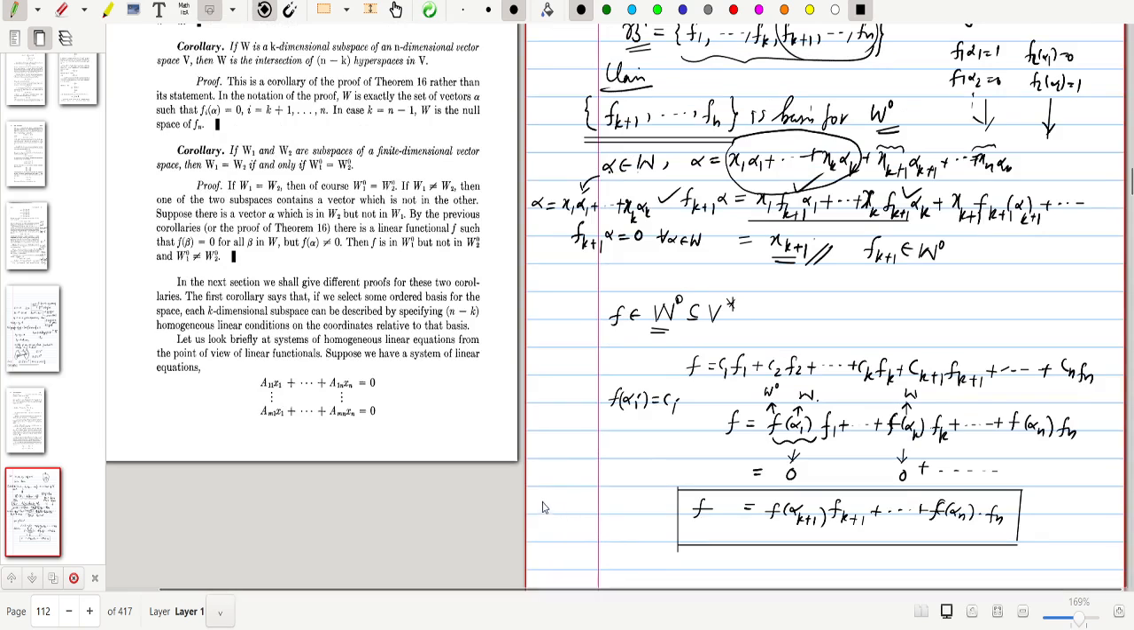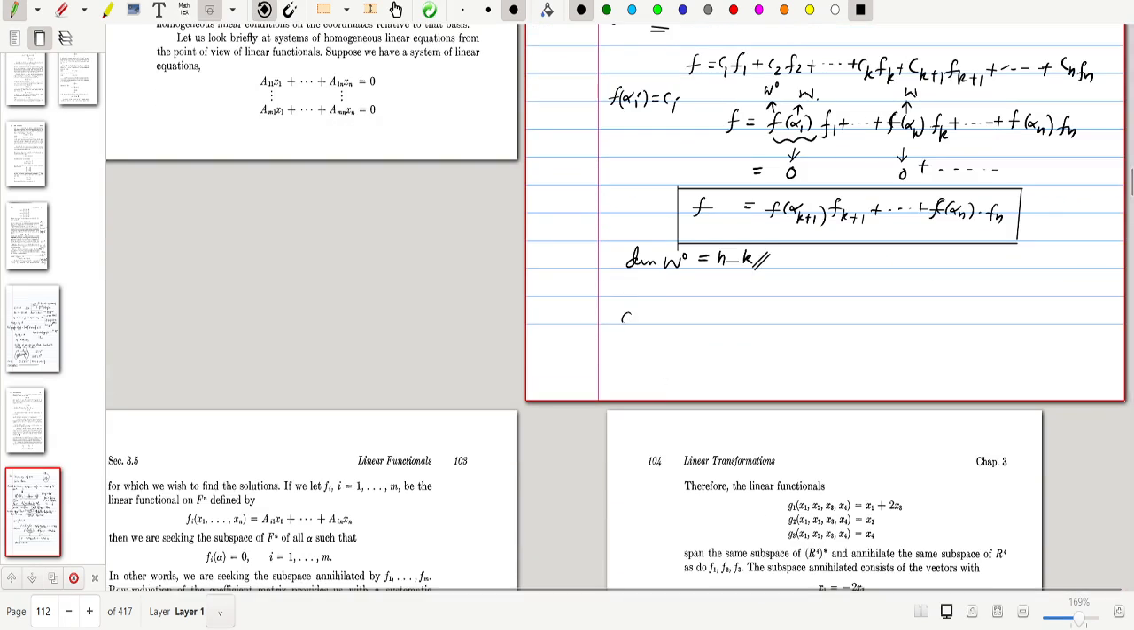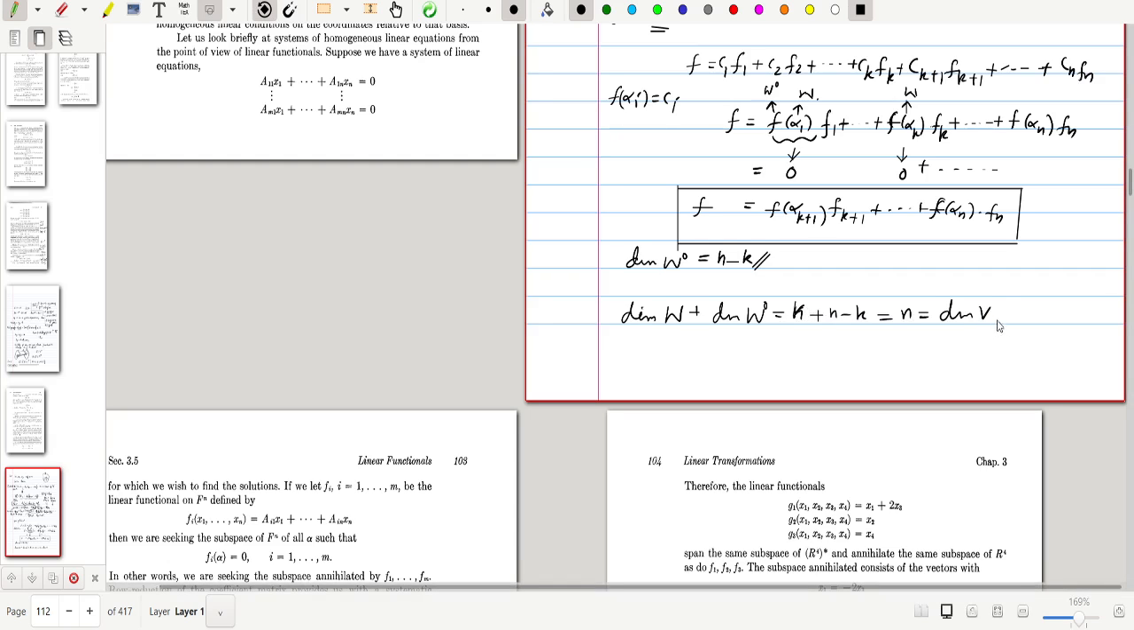That is, the dimension of W naught is equal to n minus k, so this contains n minus k vectors. Now from this you can write the dimension of W plus the dimension of W naught. If the dimension of W is k and the dimension of W naught is n minus k, then the sum is nothing but n. This is the dimension of V, and also the same as the dimension of V star. So the dimension of W plus the dimension of W naught is equal to the dimension of V. This is what we had to prove.